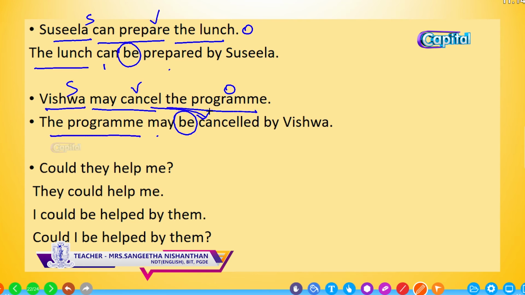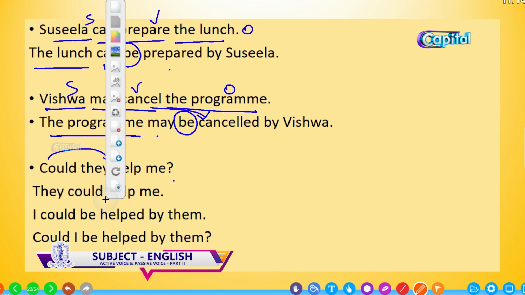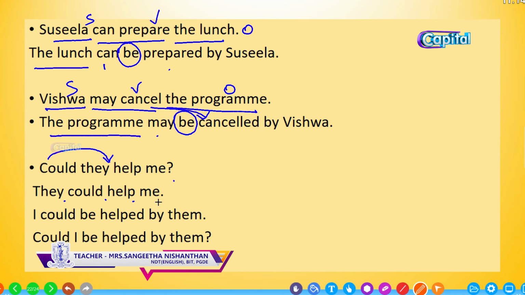This is a question, a yes or no question. Could they help me? So change it to the statement word order. Bring the could after the subject they. They could help me. Now change it into passive voice. Who? They. What could they do? Could help. Whom could they help? Me.